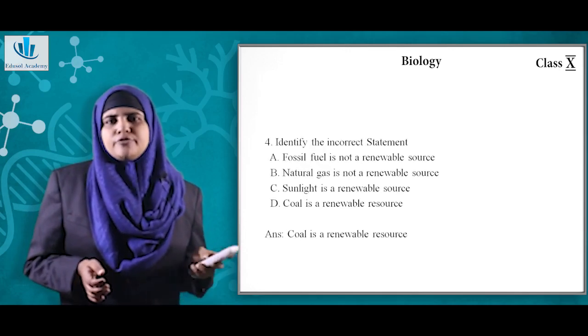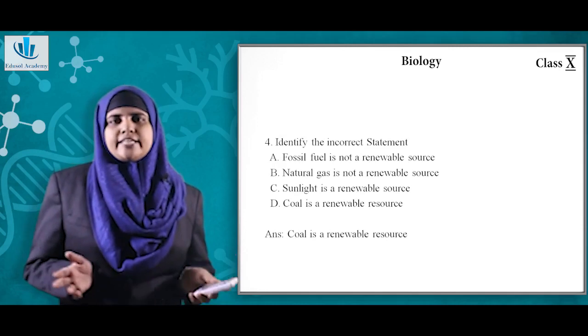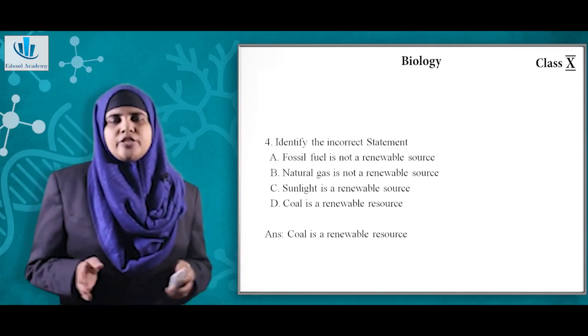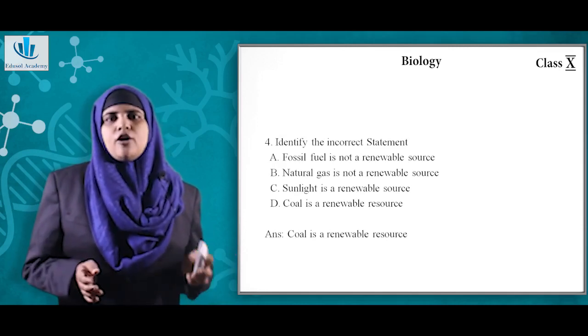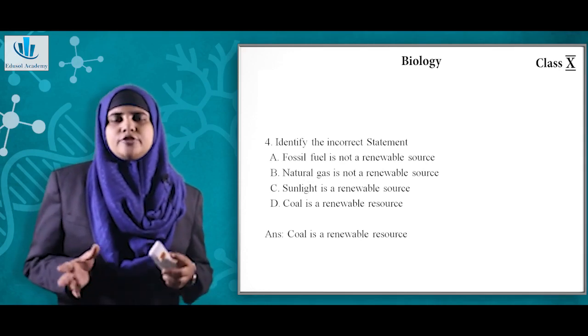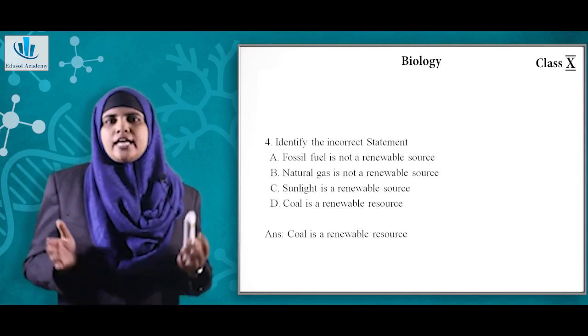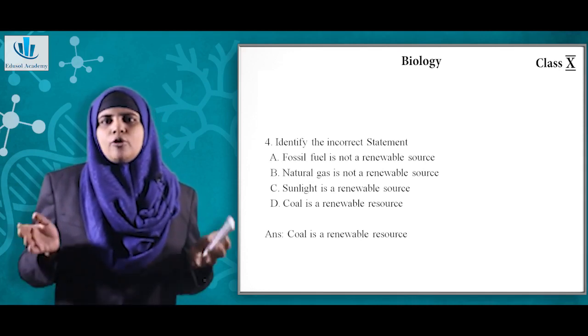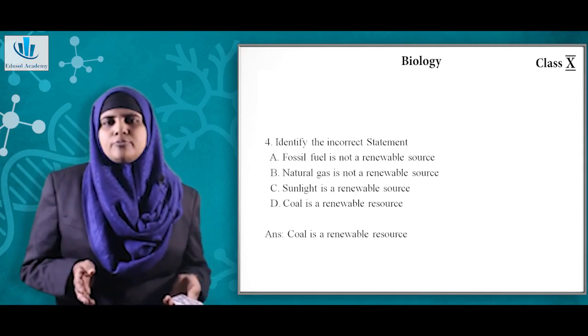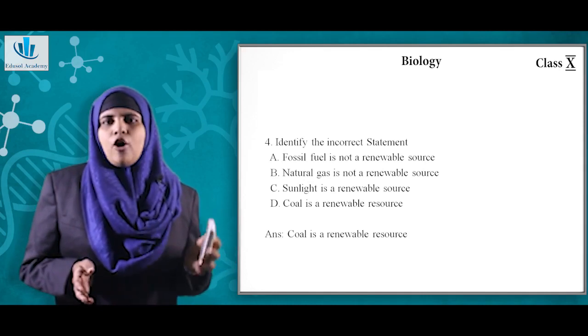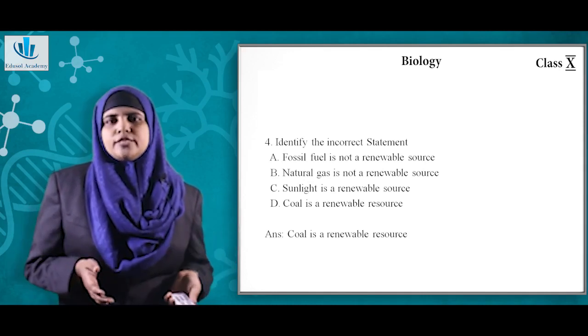Now coming to question number 4, identify the incorrect statement. So here the question asked is the incorrect statement. Option A, fossil fuel is not a renewable source. Option B, natural gas is not a renewable source. Option C, sunlight is a renewable source. And option D, coal is a renewable resource.